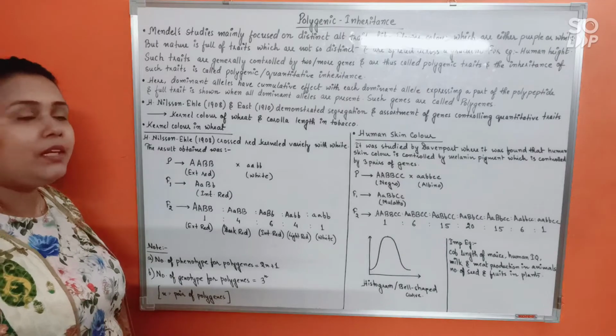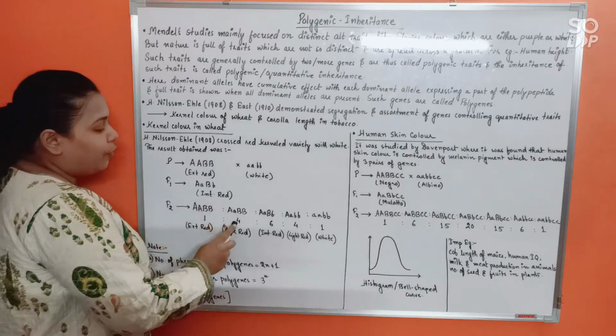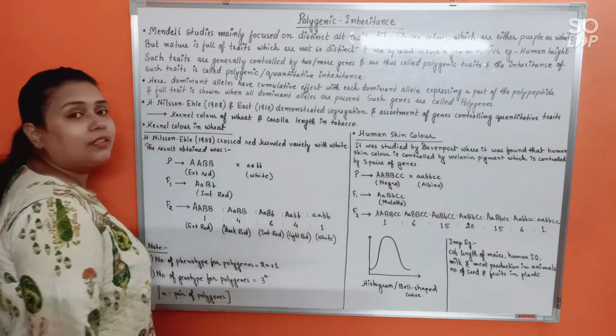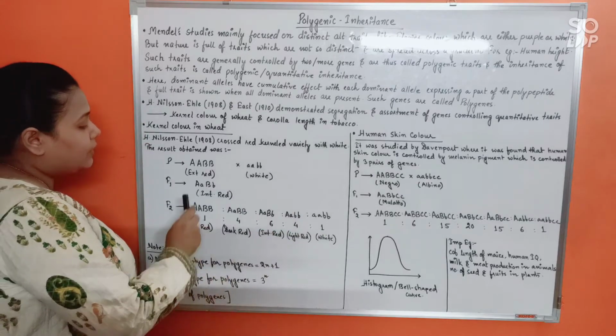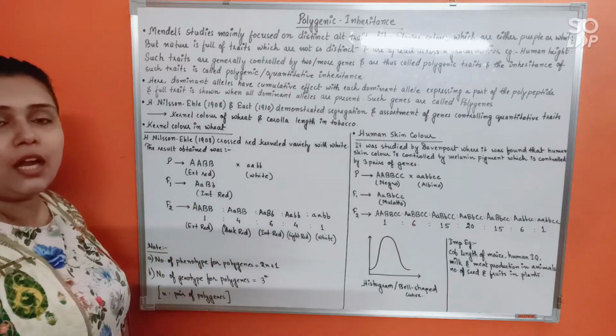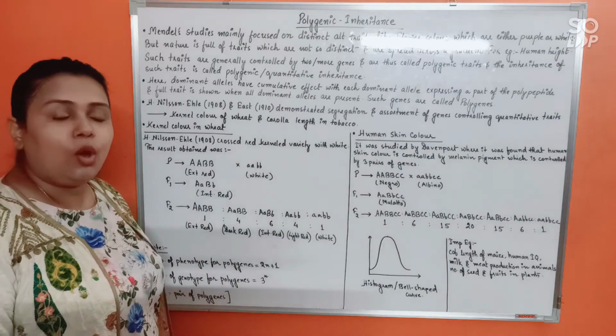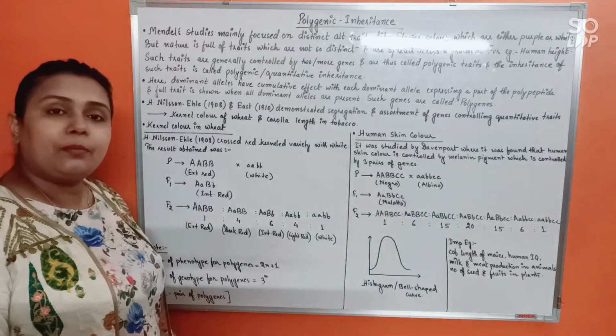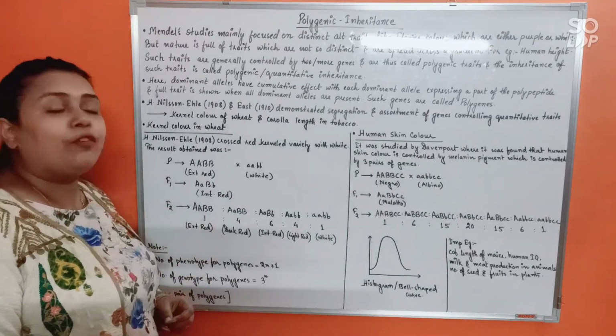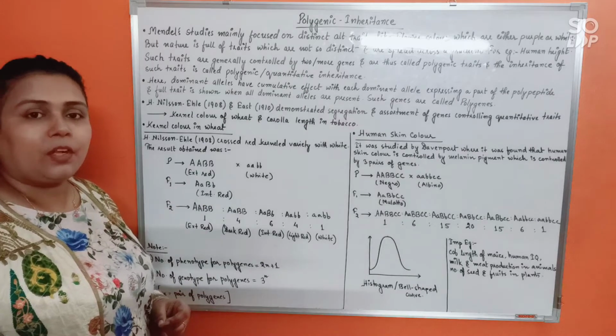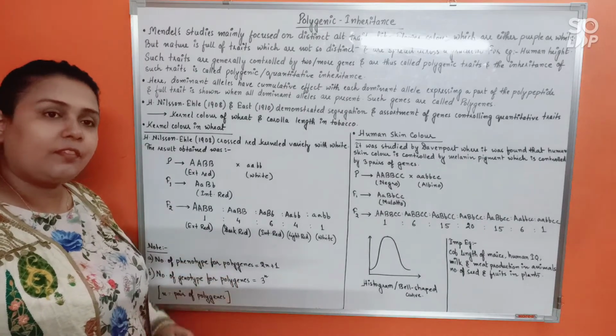And this happened in the ratio of 1:4:6:4:1. Do remember this. 1:4:6:4:1 is the phenotypic ratio of the progeny produced in the cross of kernel color of wheat. Alright, is that clear? Fine.